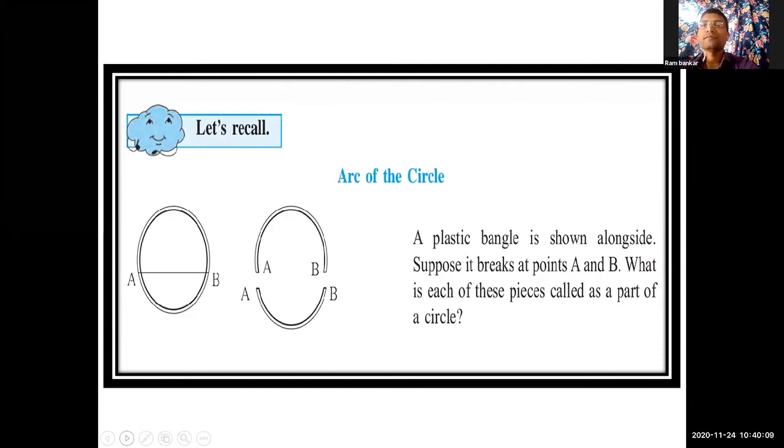So what do we call it? Can anybody guess what we call it? If it is broken, we cannot say it is a circle. After breaking the bangle, what do we call it? Okay, we will see this on the next slide. Yes, Shivani Sahu, can you answer?